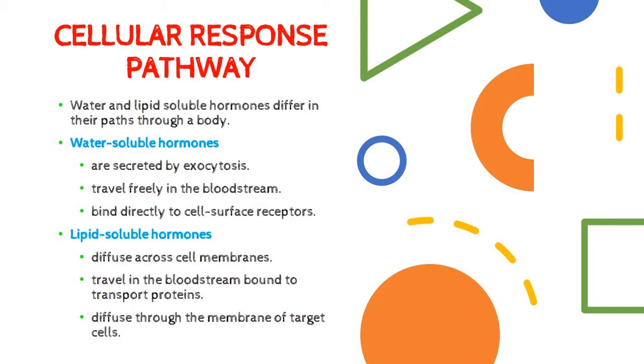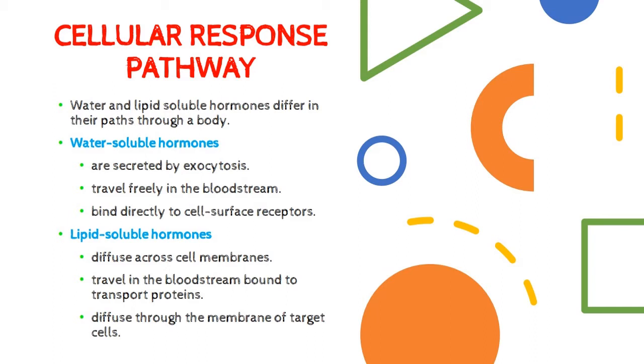And in blood circulation, water-soluble hormone will travel freely in the bloodstream because it is water-soluble. Our blood consists of water, and it can bind directly to cell surface receptors when it arrives at the target cell. In contrast, lipid-soluble hormone, after being produced in the endocrine cell, simply diffuses out across the cell membrane.